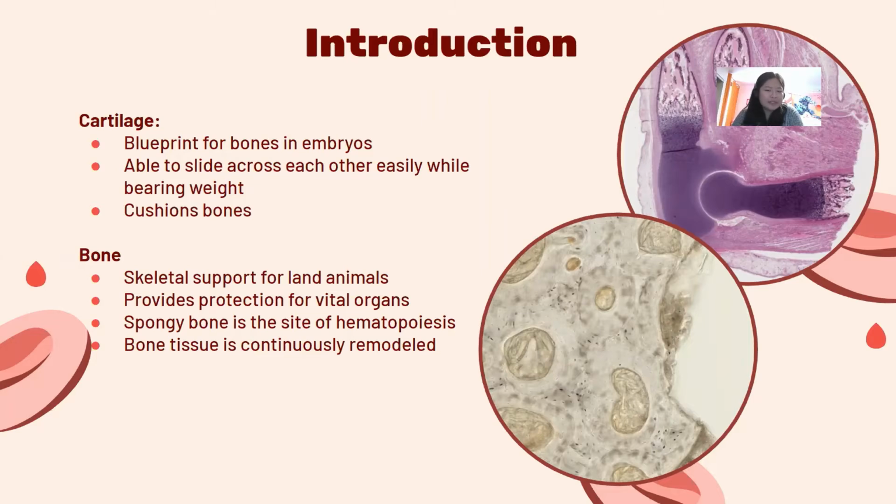Bone provides skeletal support for land animals, protects vital organs such as the brain and lungs, and is the site of hematopoiesis. There are two types of bone, compact and spongy bone. Compact bone forms the outer shell of bone, providing strength and protection, while spongy bone is the site of blood formation. Bone tissue is continuously remodeled through various actions of different cells, such as being reabsorbed by osteoclasts to remove old tissue, and bone tissue being formed by osteoblasts.